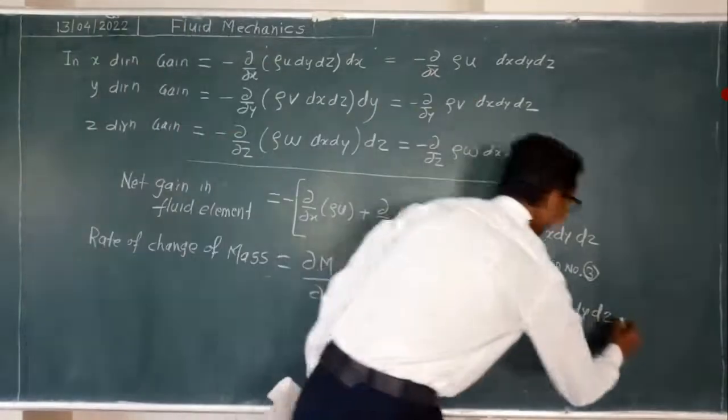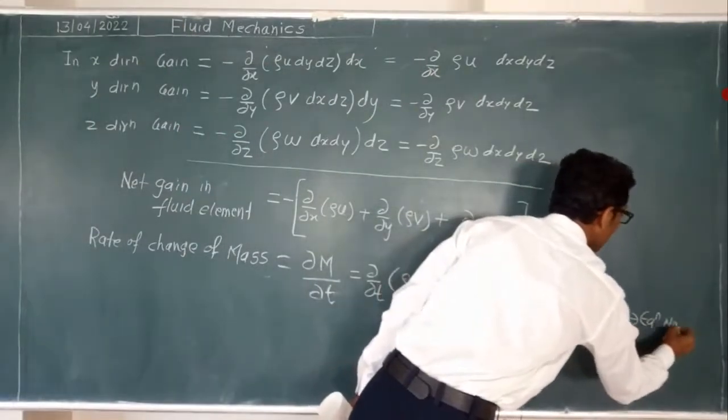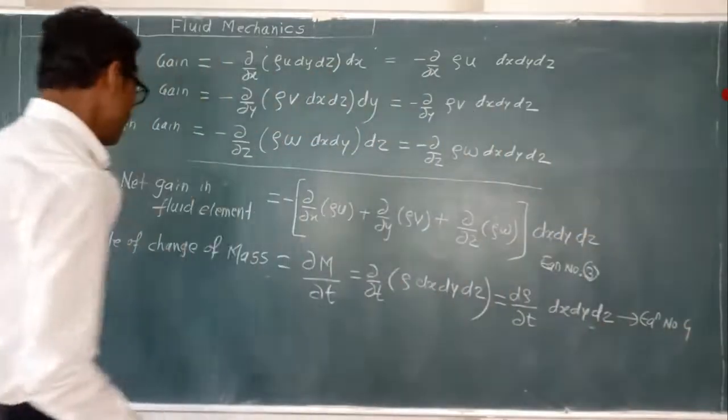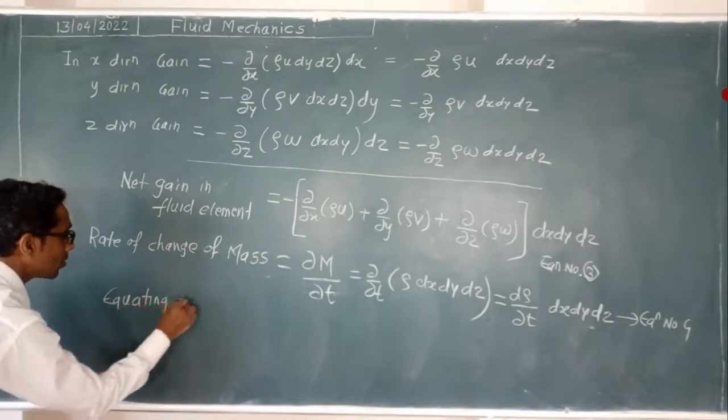Now we can equate these two equations. Call this equation number 4. So equating 3 and 4.